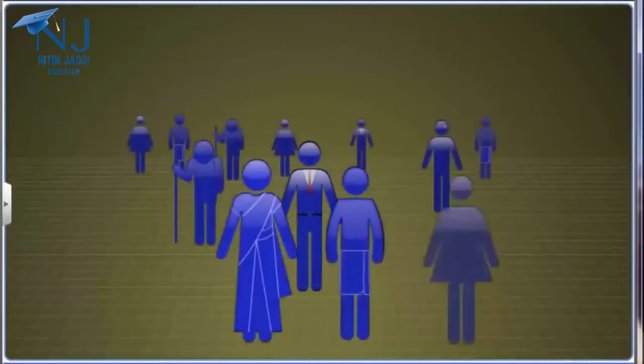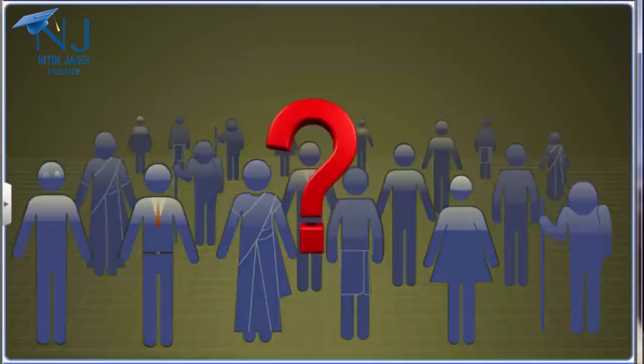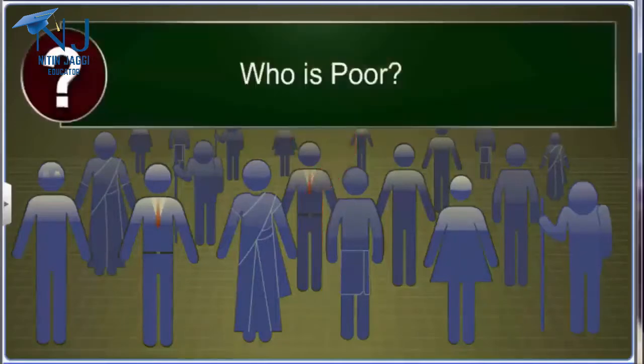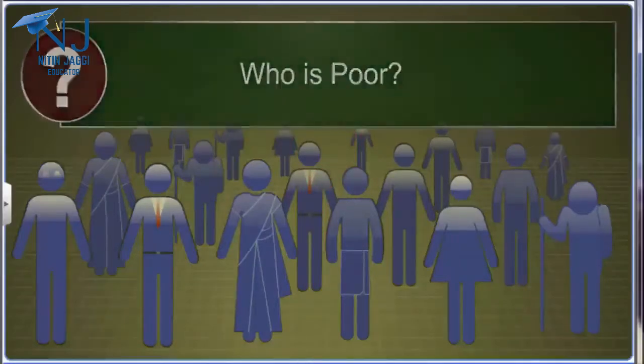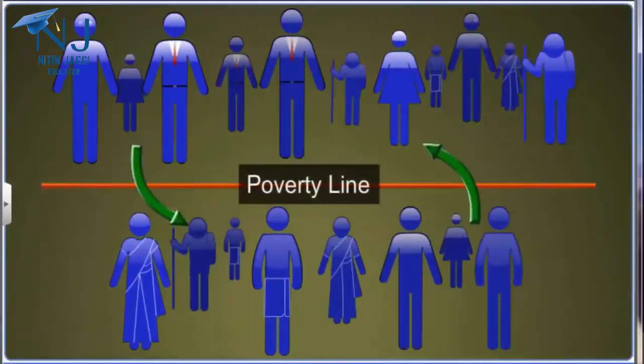The government has launched several welfare schemes for the poor. To ensure that these benefits reach the correct people, it is important to have a way to identify them. The poverty line is a commonly used way to identify the poor. It is a measure based on levels of income and consumption by people.